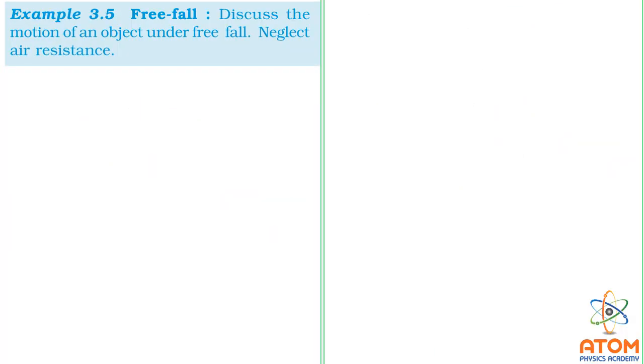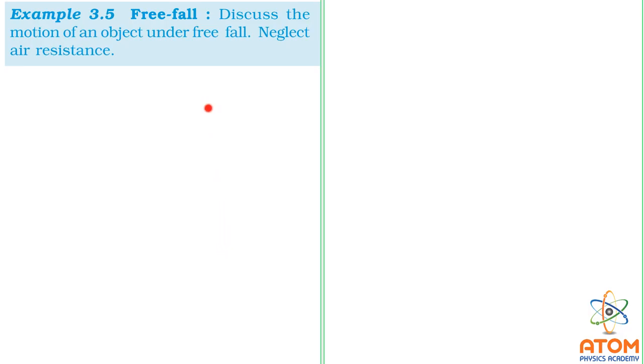Now let us see example 3.5, free fall. Discuss the motion of an object under free fall. Neglect air resistance. First of all, let us understand what free falling is. If we drop any object under the influence of gravitational force, then obviously the velocity will keep on increasing.